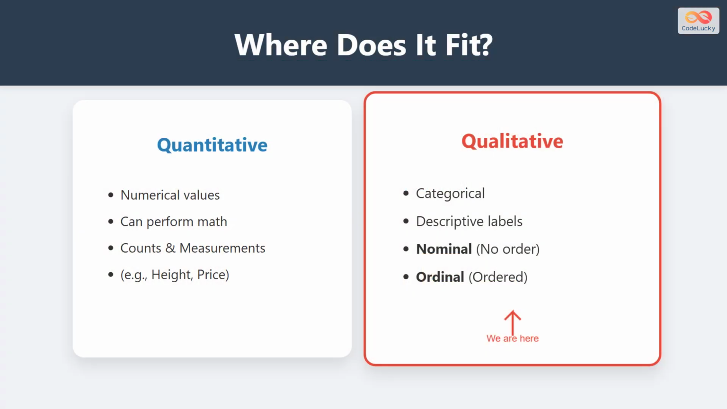Before we dive in, let's look at the big picture. Data is generally split into two camps: quantitative, which is all about numbers and counting, and qualitative, which describes categories. Ordinal data lives in the qualitative camp. It is a specific type of categorical data, sitting right next to nominal data.